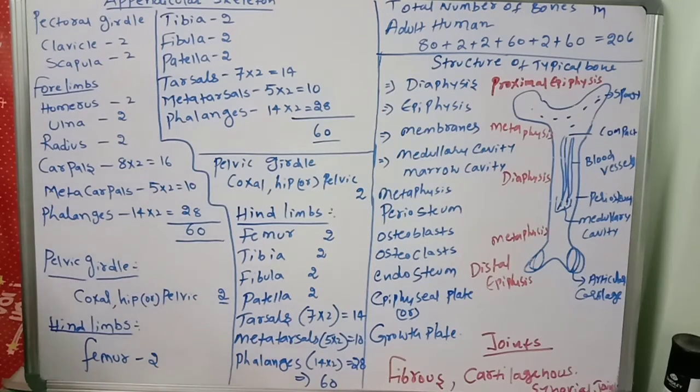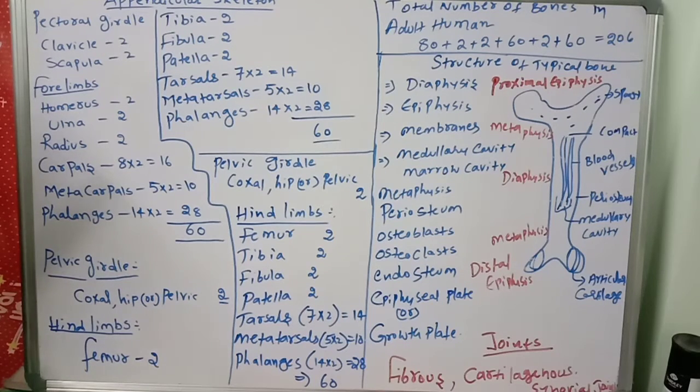So today we are going to discuss the appendicular skeleton system. What is the appendicular skeleton system? Appendages, that is important. The appendicular skeleton system is the appendages. What is the meaning of appendages? You know very well: forelimbs, hind limbs, upper limbs. These will all be considered as appendages.